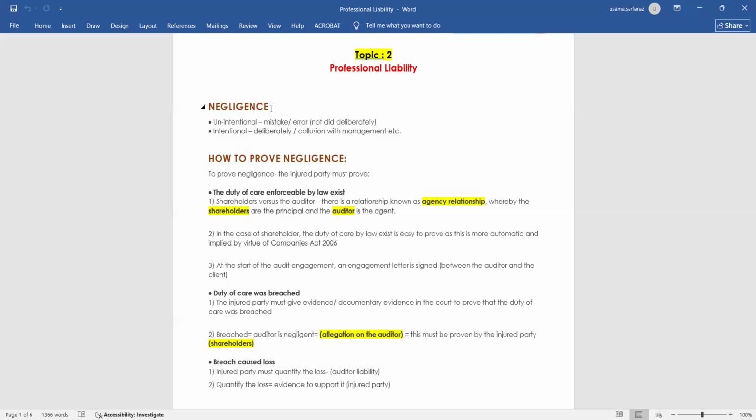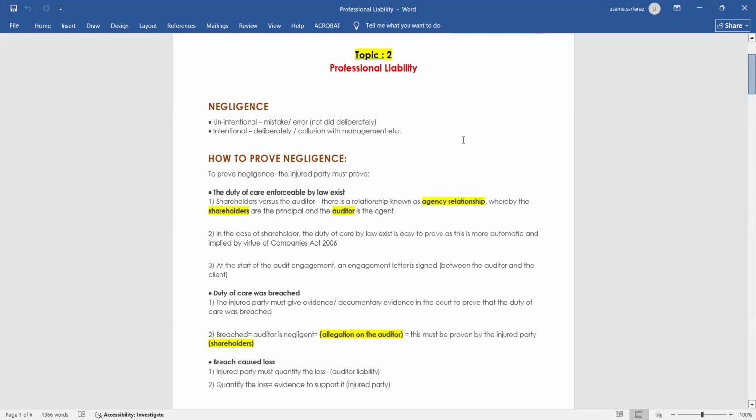Now read the content. Shareholder versus the auditor. There is a relationship known as agency relationship, whereby the shareholders are the principal and the auditor is the agent. Point number two, in the case of shareholders, the duty of care by law existing is easy to prove. How? As this is automatic and implied by virtue of the Companies Act 2006. Now, point three, at the start of the audit engagement, an engagement letter is signed between the auditor and the client.